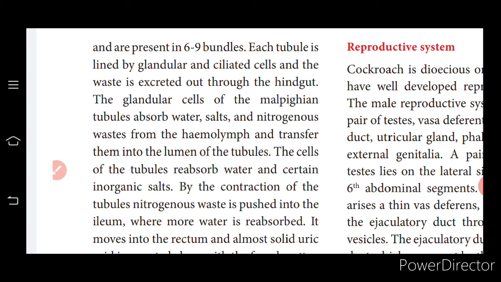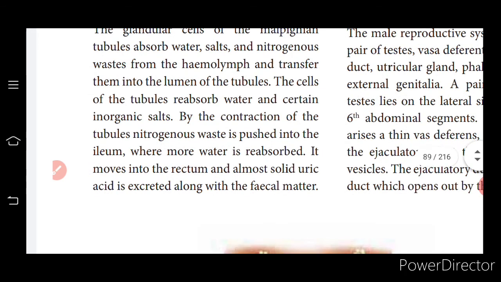The glandular cells of the Malpighian tubule absorb water, salts, and nitrogenous waste from the hemolymph. What is hemolymph? The blood of cockroach. And they transfer it to the lumen of the tubule. So lumen means the cavity of the tubules. The cells of the tubule reabsorb water and certain required inorganic salts.